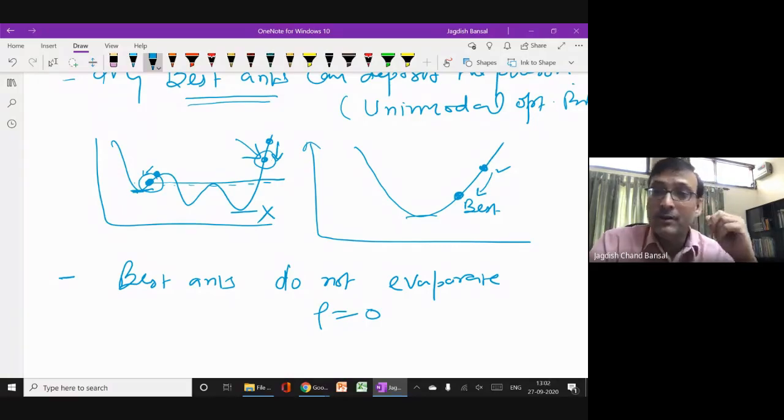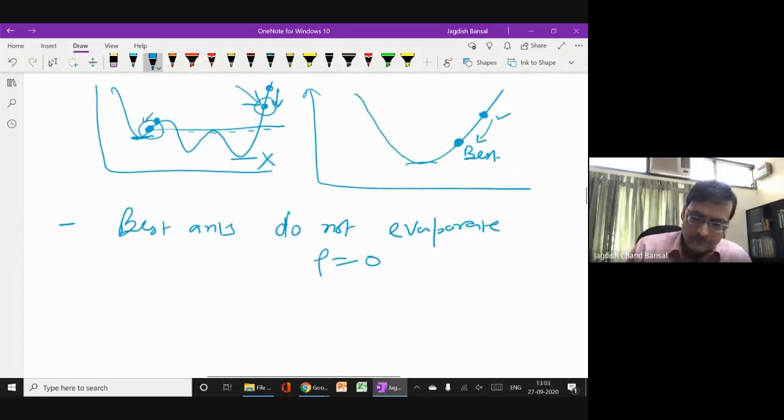It means once you have influenced, you are an elitist member, and your pheromone will not evaporate. This is not the natural phenomenon. Remember, this is just a customization of the natural phenomenon for our algorithm's purpose. If you have a multimodal problem, of course you need not take these two conditions. You can go ahead with the ordinary formula. I'm coming to that, don't worry. So best ants do not evaporate, so rho equals 0 for that.